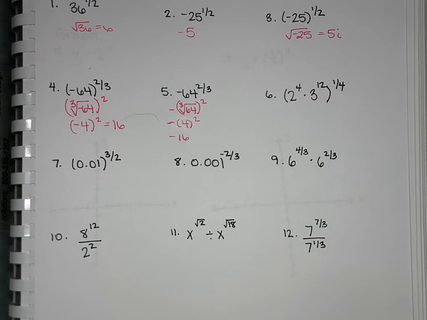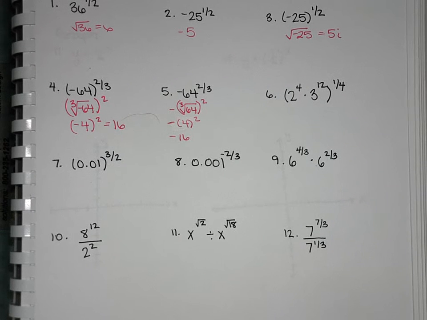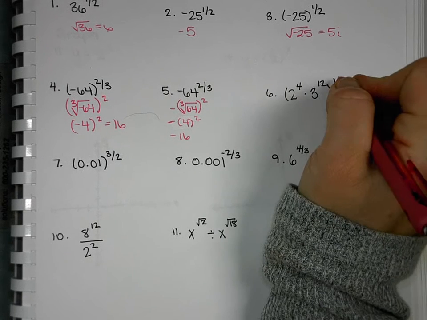Okay, what about something like number 6? How might we simplify that? It's actually harder to do the inside first on this one. Tyler? Times all the exponents by 1/4.